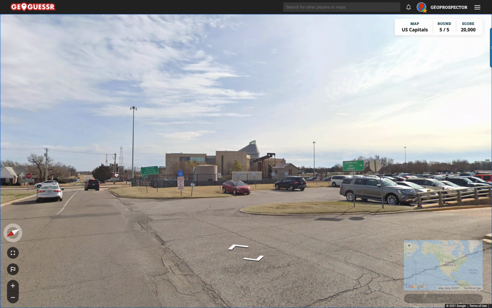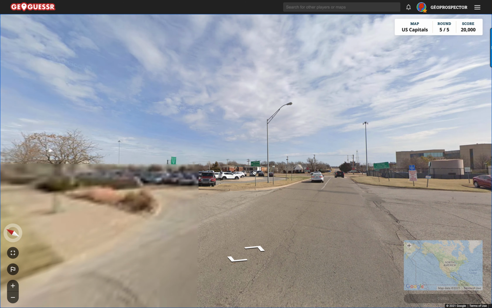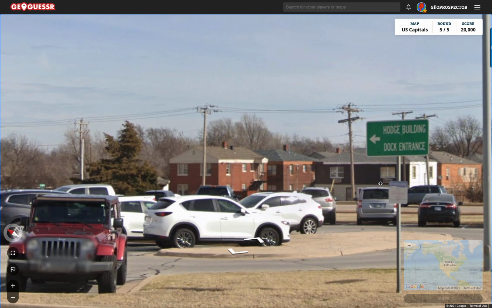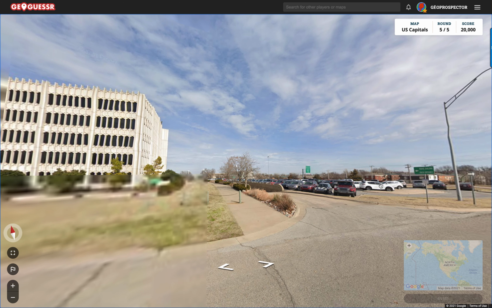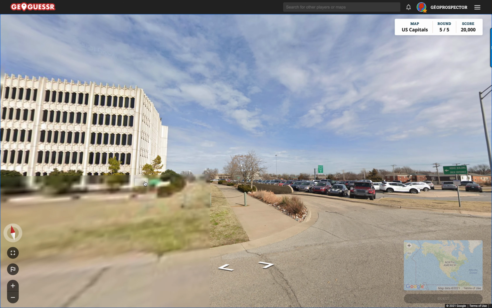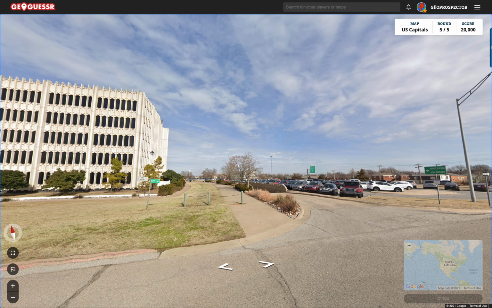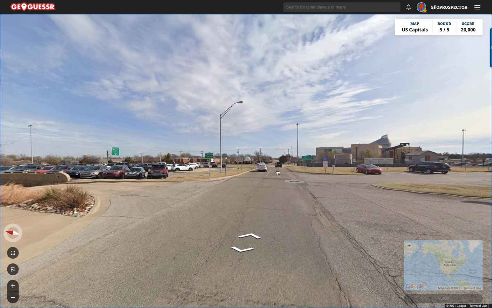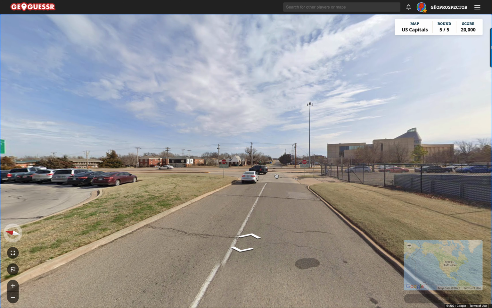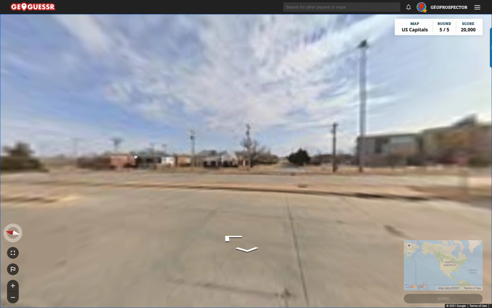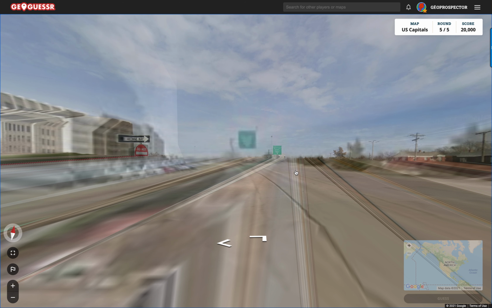Sequoia building again. Well, we're not in Texas because we know that the capital of Texas is Austin, and that's one of the few capital buildings that I've actually been to. Now, with a name like Sequoia, that makes me think of Sequoia National Park, but I think the spelling there is different. It's an unusual spelling, which I don't quite recognize. So we're going to have to move on and try and find something else. Let's just use these signs.